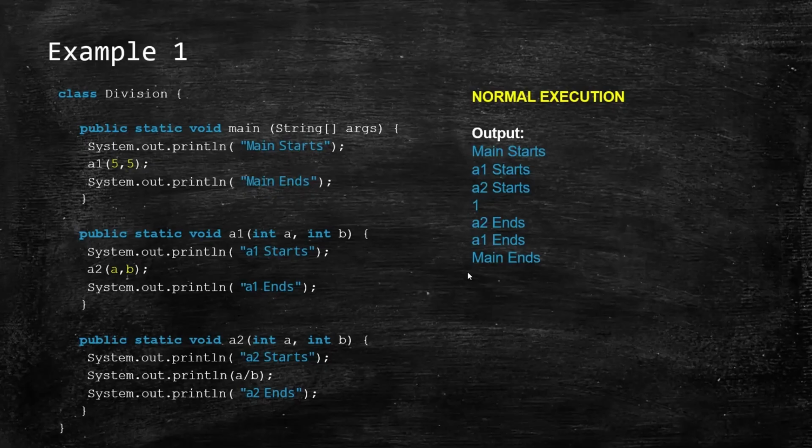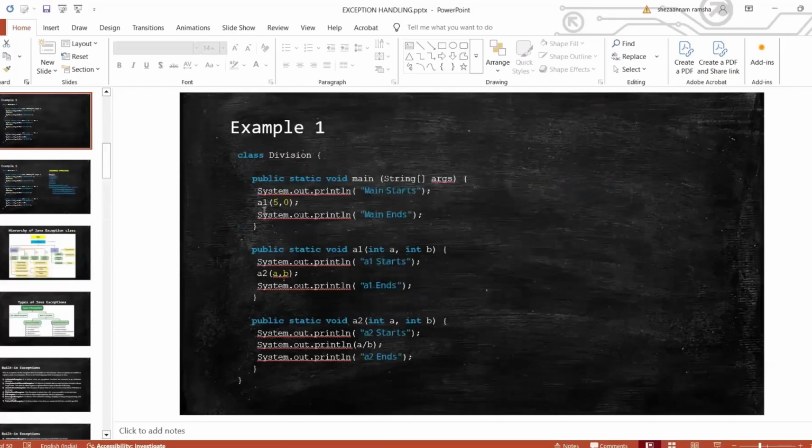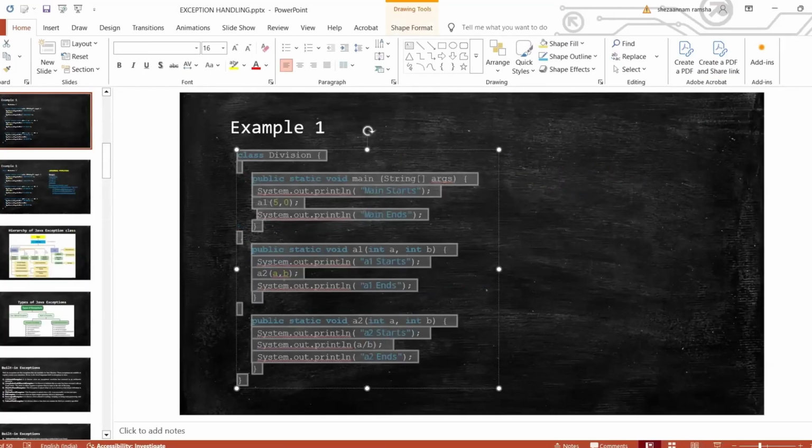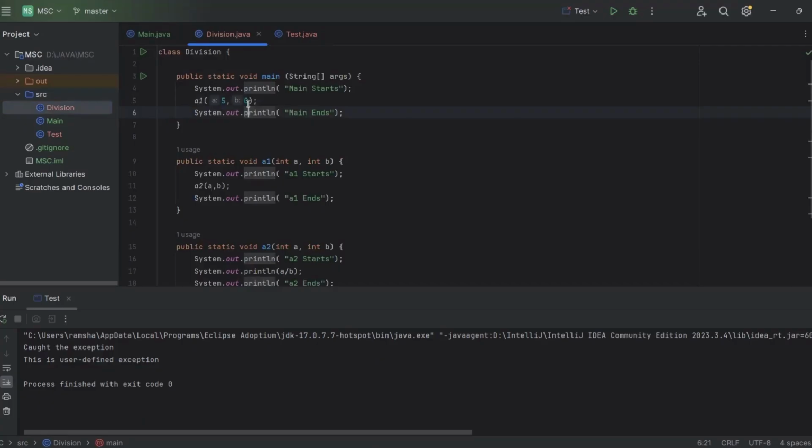But this is your normal execution. In case you have given the value 0 over here, and 0 over here, what output will you expect? Let us see this particular program over here, the division program. First we'll see by putting 5 what it will give.